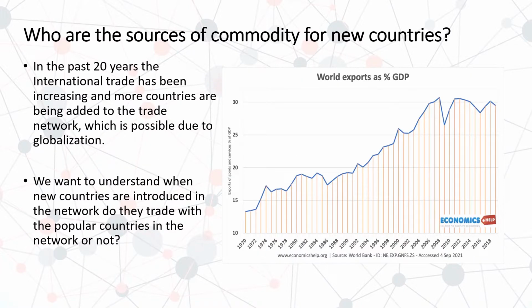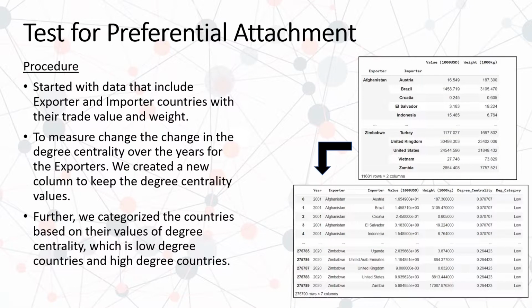So next, we wanted to answer the question of when a new country is being attached to our network, which country they would most likely be attached to. In the past 20 years, we can see there is an exponential increase in the number of countries in international trade, and that is possible due to globalization. So we wanted to understand, are these countries being traded with the popular countries or not? So we did a preferential attachment test for this.